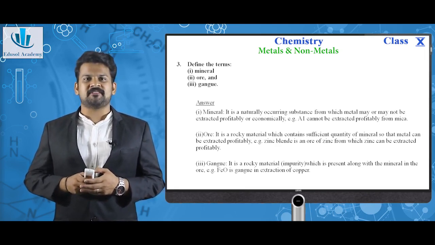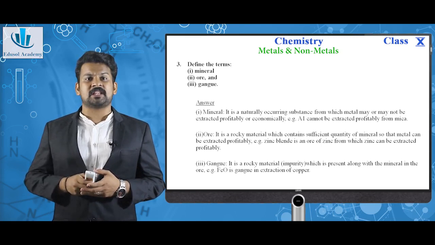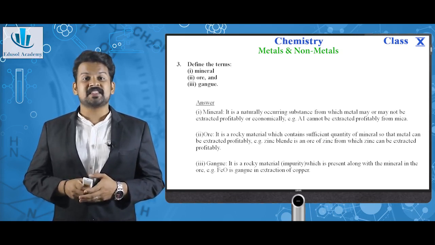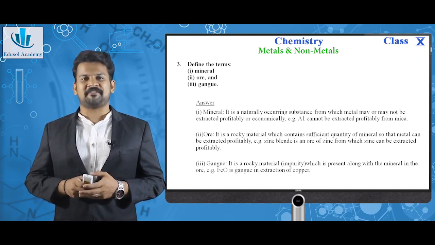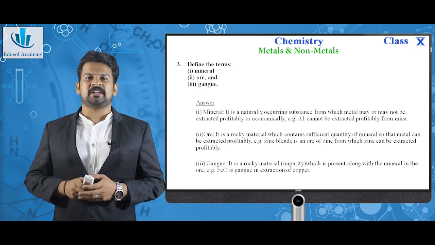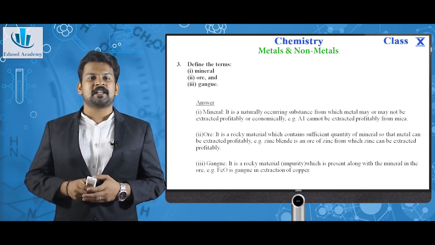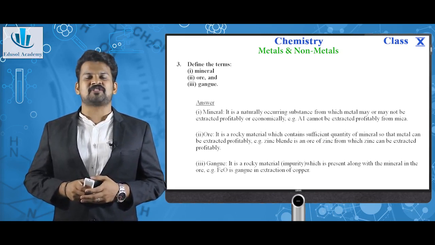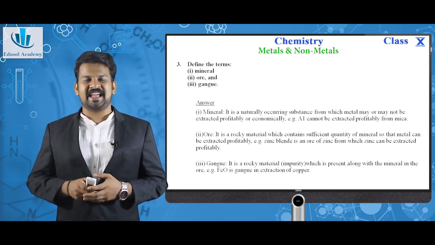It is a rocky material which contains a sufficient quantity of mineral so that metal can be extracted profitably. Example, zinc blende is an ore of zinc from which zinc can be extracted profitably. Next, gangue. This is the impurity which is present along with the mineral in an ore. Ferrous oxide is gangue in the extraction of copper. So, this gangue removal is necessary in extraction.